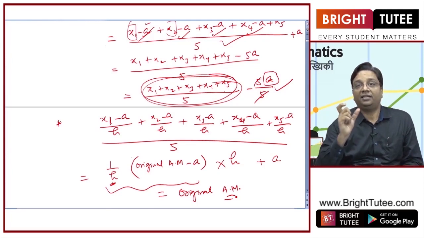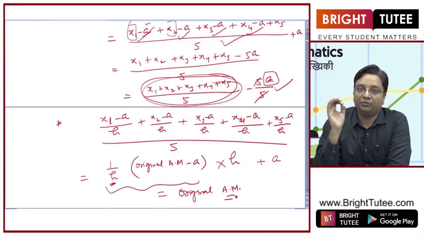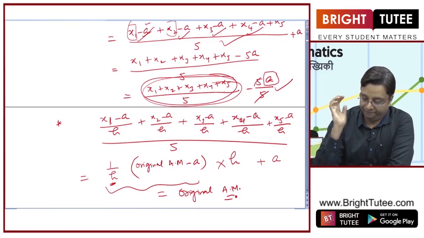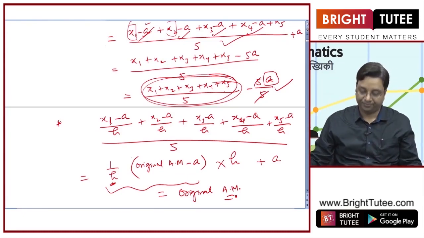So if you add that number to the new arithmetic mean, you will obtain the original arithmetic mean. Similarly, if you divide each entry by a certain number, then finally you will have to multiply by that number to come up with the original arithmetic mean. I hope you understand this concept.